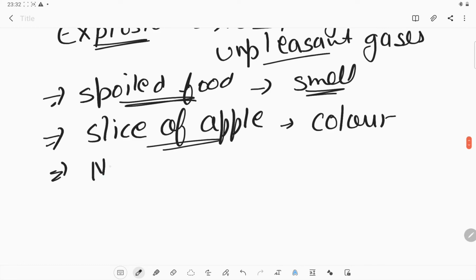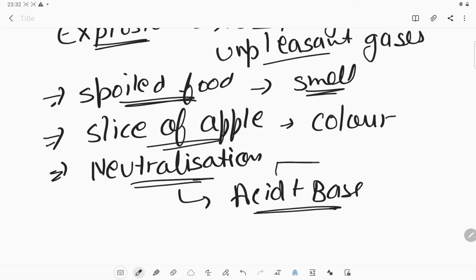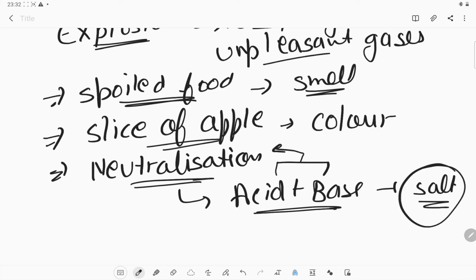Or we can say that if we are talking about neutralization, the neutralization process is a chemical change, because we are using acid plus base, and from the combination of acid and base we get a different substance which is called salt, and which is neutral. So a new substance is forming. That's why we say that it is a chemical change.